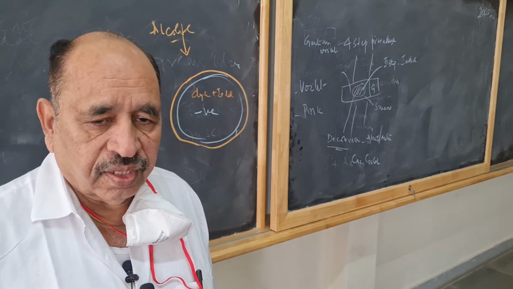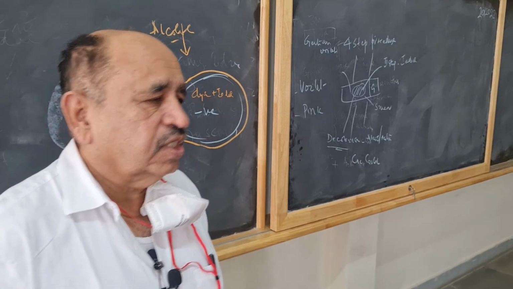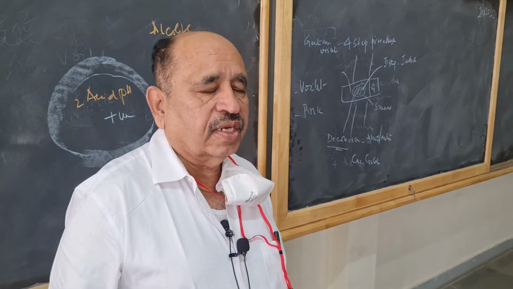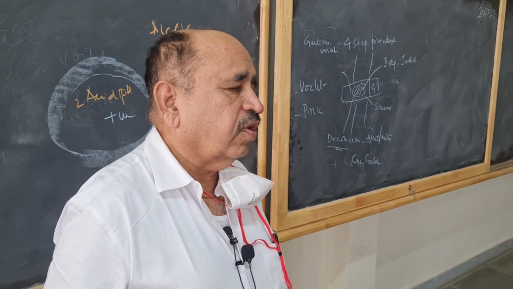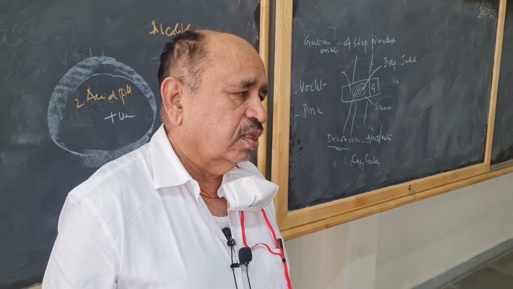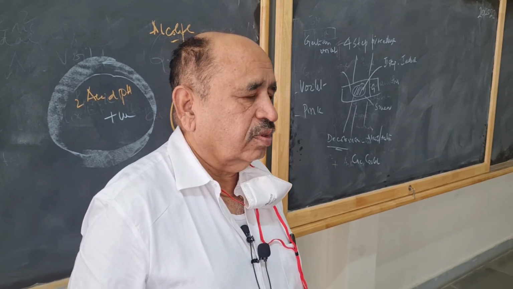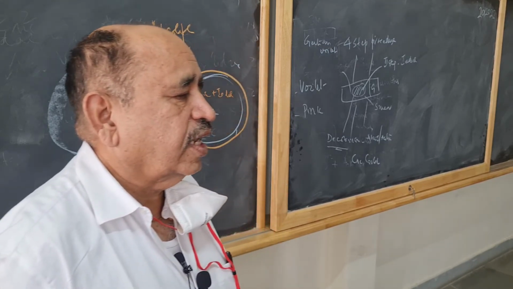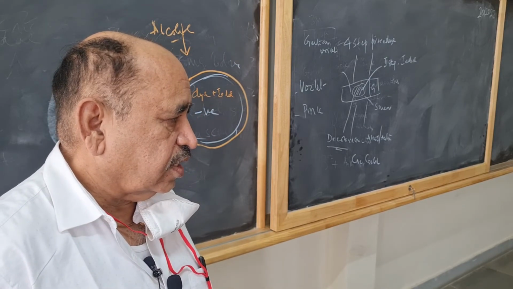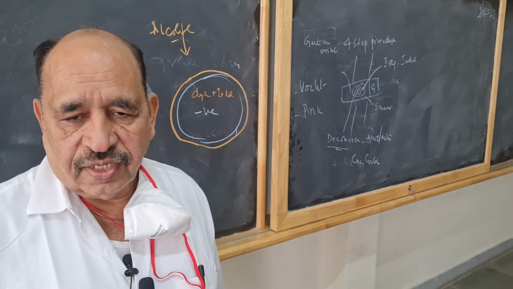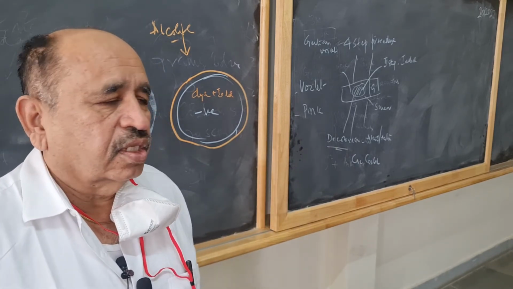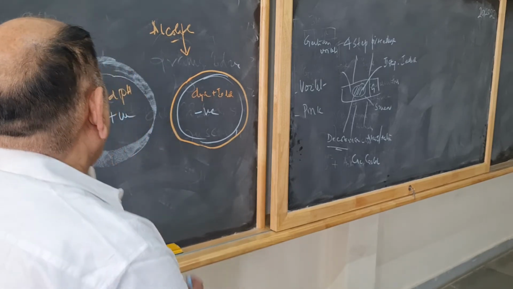Shall I repeat once again? First is mechanical theory. Gram positive cell wall is 40 times thicker, but gram negative is made up of a lot of lipids. Alcohol dissolves the lipids, and the iodine complex comes out. Gram positive cytoplasm is acidic and has more attraction towards basic dye. The third theory is chemical theory.